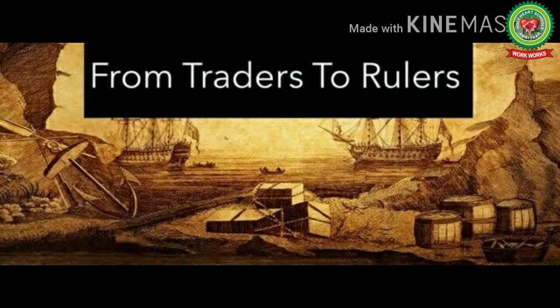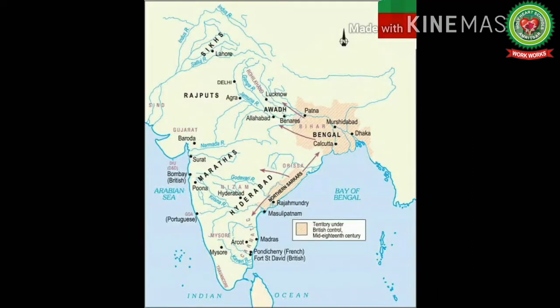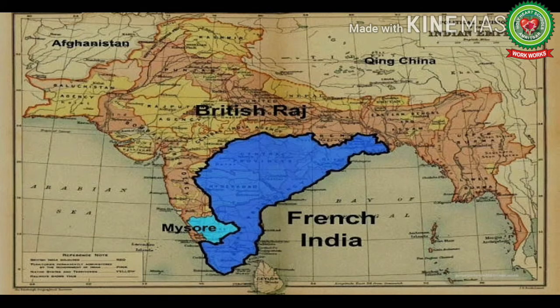Now, our topic is From Traders to Rulers, which means how the British became the kings or the leaders of India from dealers or merchants. India in the 18th century had to endure one of the most chaotic periods in its entire history. The Mughal Empire, which had dominated the Indian subcontinent for 2 centuries, began to decline with internal and external pressures. Following the decline of the empire, numerous lesser powers strived for independence and foreign powers began to invade India. Now let us read from the book.